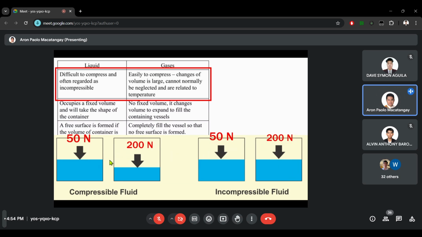However, for gases, if you have 50 newtons of force, you can compress the gas into the same size of volume or space. But if you apply a larger force, it is not difficult to compress the gas into a smaller space or smaller volume. Gases are easier to compress. The default of gases is to expand, but compressing them is not very difficult compared to liquids, which is why we consider gases as compressible fluid.